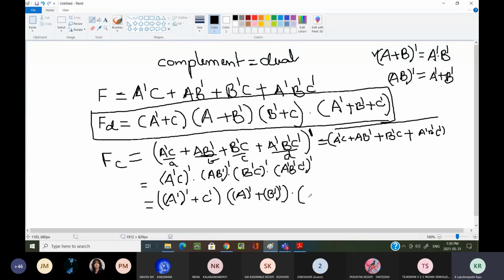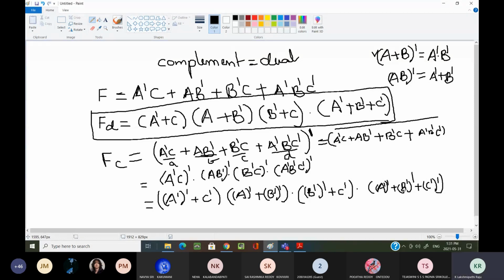Now once again I am expanding this B complement whole complement plus C complement into A complement whole complement plus B complement whole complement plus C complement whole complement.